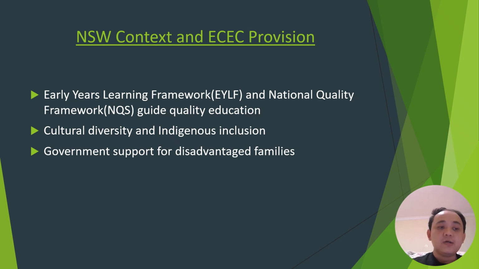NSW is culturally diverse, including Aboriginal and Torres Strait Islander communities. So cultural responsiveness is very important. Government support and community programs also help to reduce inequality and improve access to education for children from disadvantaged family backgrounds. So these are the activities that have been done by the NSW in order to improve child development in Australia.